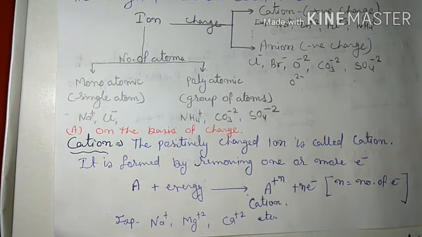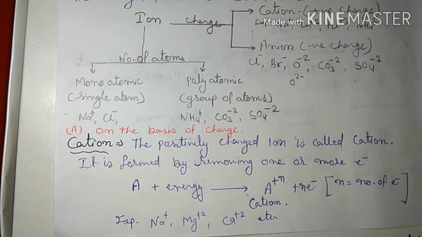Now let's discuss one by one. First, cation. As we discussed, the positively charged ion is called cation. Now the question comes in our mind: how is a cation formed? For cation formation, we have to create positive charge.